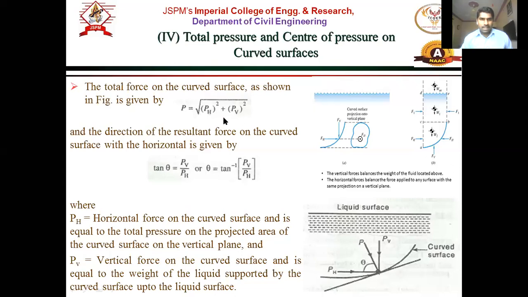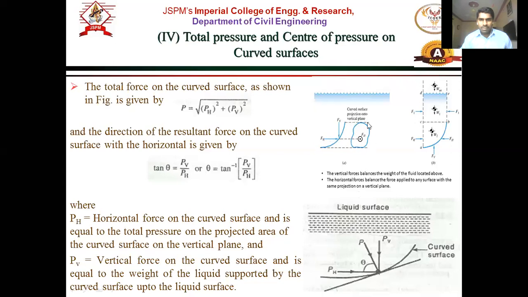Now we have to find the two forces, horizontal and vertical force. So what is the horizontal force and what is the vertical force? It is written here. The horizontal force on the curved surface is equal to the total pressure on the projected area of the curved surface on a vertical plane. What does that mean? This is the horizontal force. Now how much will this force be? It is the force exerted on the projected area.